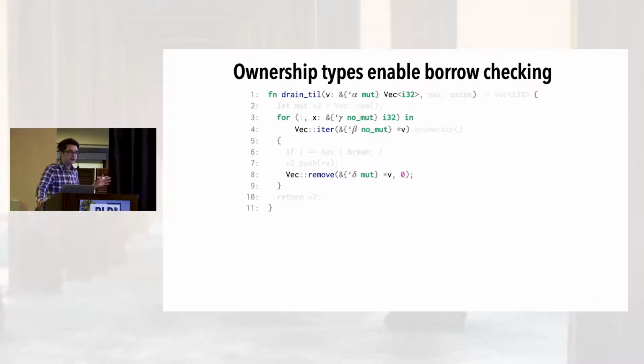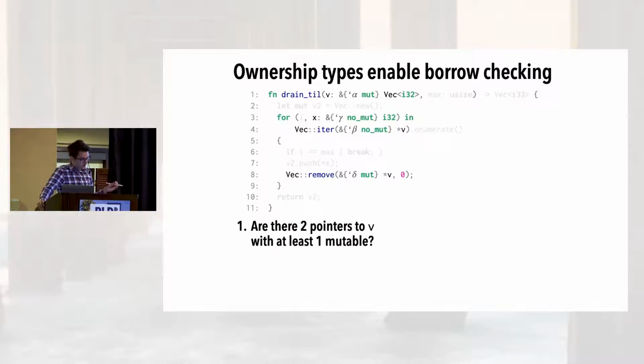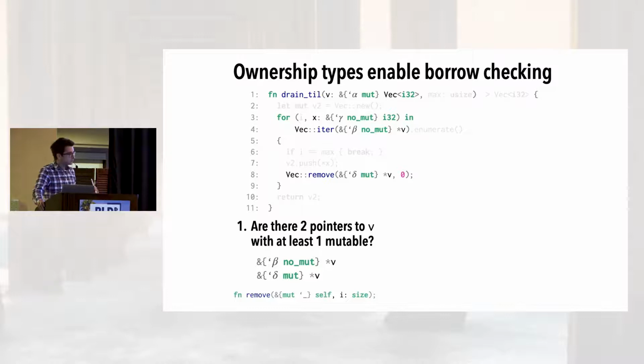And so given these mechanisms, the borrow checker works like this. First, the compiler asks, are there two pointers to the vector v with at least one being mutable? And here we can see two expressions. There's one with the lifetime beta on line 4 put into vec_iter, and then there's one with the lifetime delta on line 8 that's put into vec_remove. And that second one has a mut modifier. And the reason it has to be mut is because of the type signature of the method involved. The vec_remove method says it only takes a mutable reference as input, therefore it must be mutable on line 8.